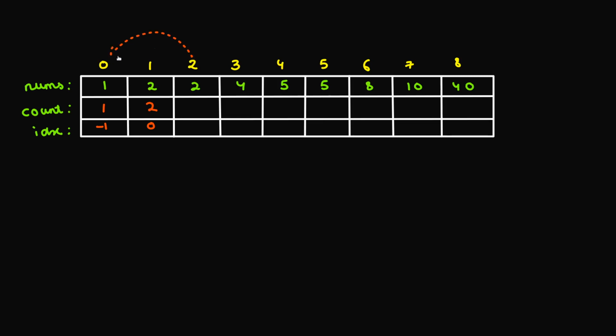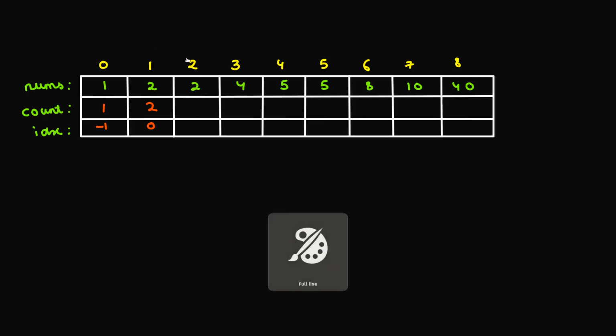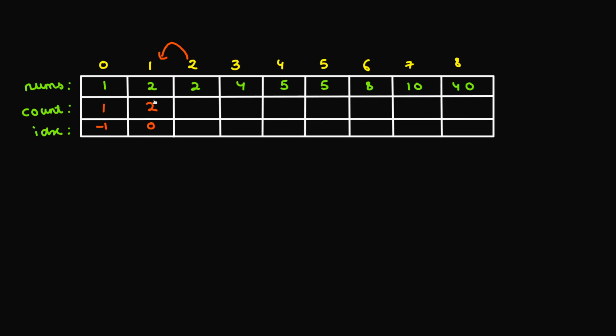I can also come from this 1 to this 2. So for adding this value 2, I can also come from this number 1, since 1 divides 2. Okay, but what's the count that I have here? 1. So if I just come from this 1 to this 2 directly, the count that I'll be having is 2. But since I'm interested in the maximum count, what I'll be doing is coming from this particular position. The count before is 2.